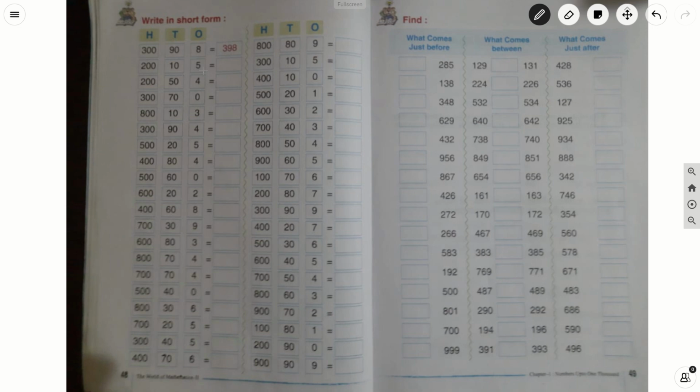The next one is, what is there in the ones place? 5 is there in the ones place, 10 is there in the tens place, and 200 is there in the hundreds place. So the number is 215.